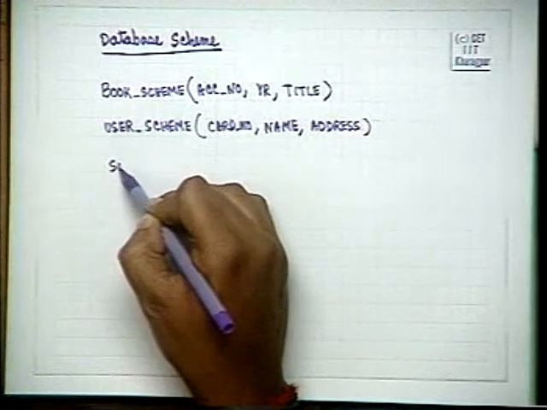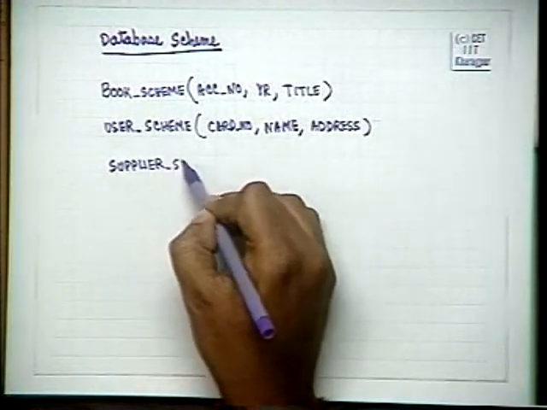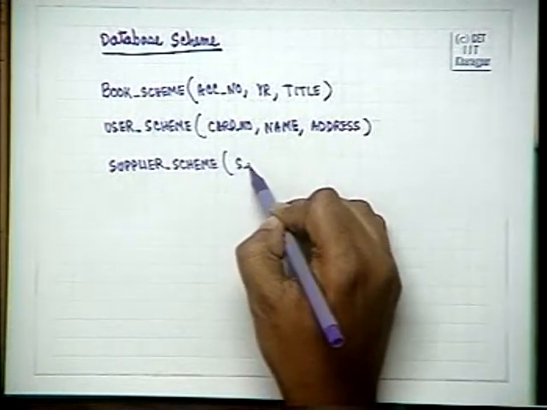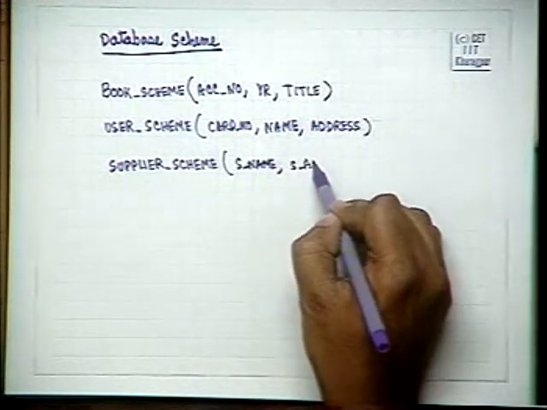We will have the supplier scheme, which will have S name and S address.